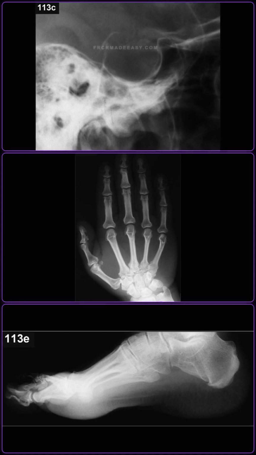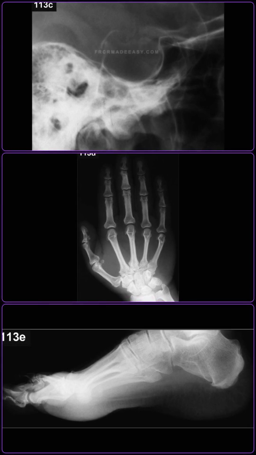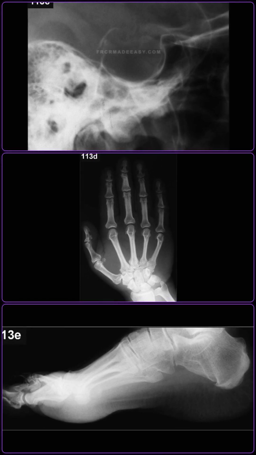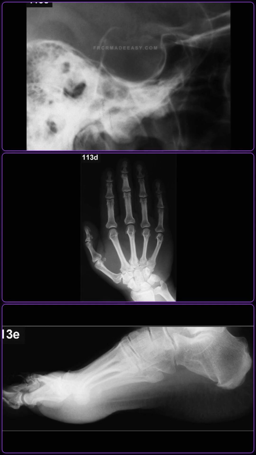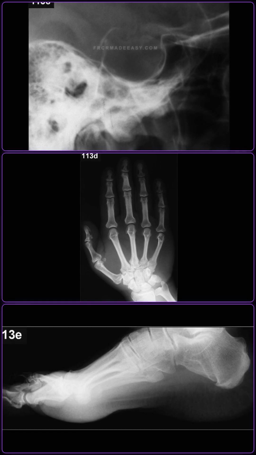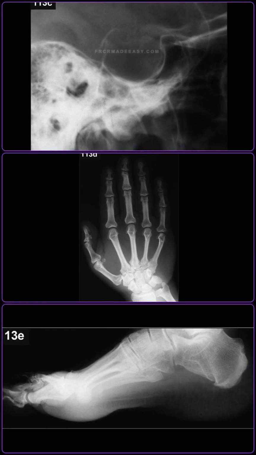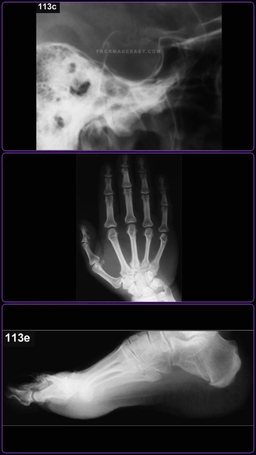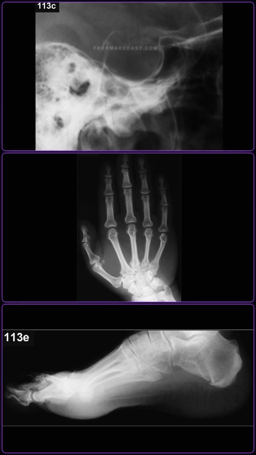I am showing you 3 more radiographs for this patient. What do they demonstrate, and what is the diagnosis? The magnified plain skull radiograph demonstrates marked expansion of the sella turcica, which measures greater than 15 millimeters in length. The radiograph of the hand shows prominent soft tissue enlargement, giving it a spade-like appearance, along with widening of the terminal tufts of the phalanges.